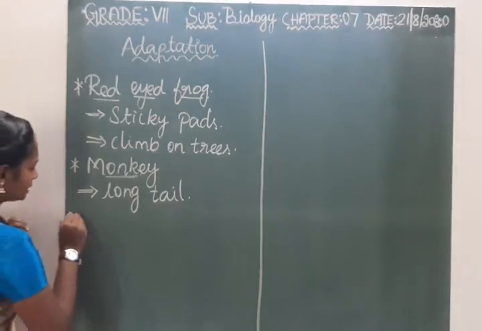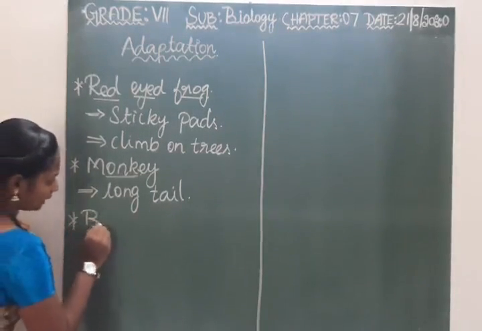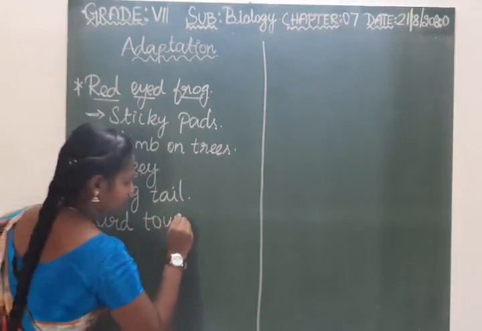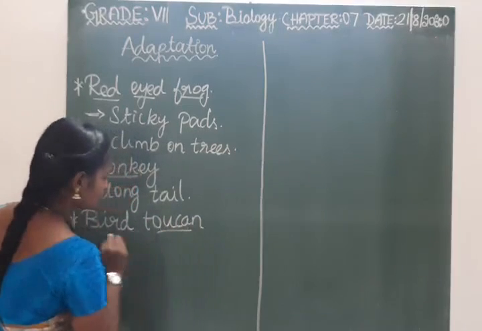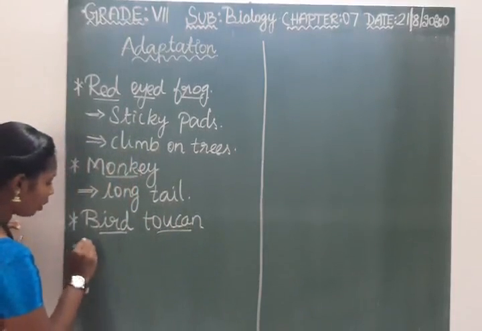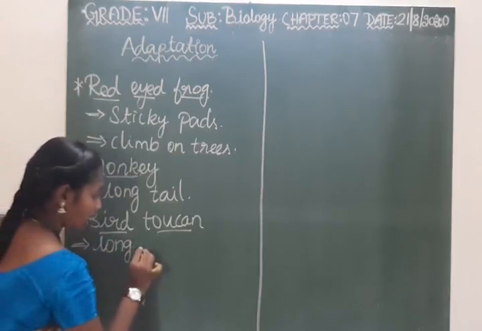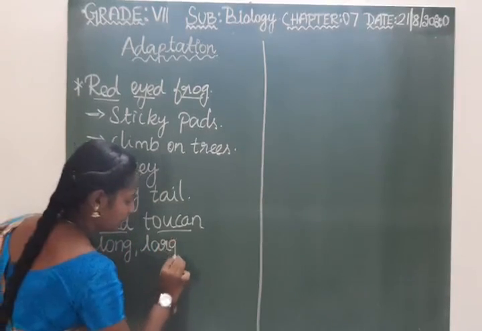Next it is the bird toucan. This bird has a long, large beak.